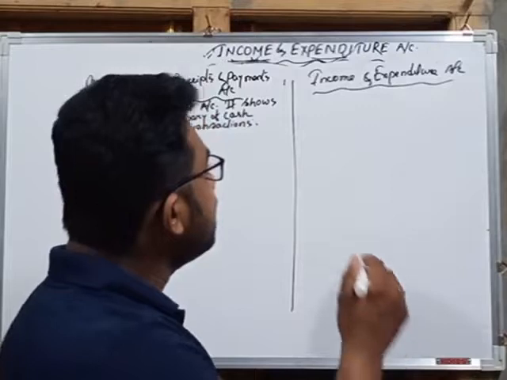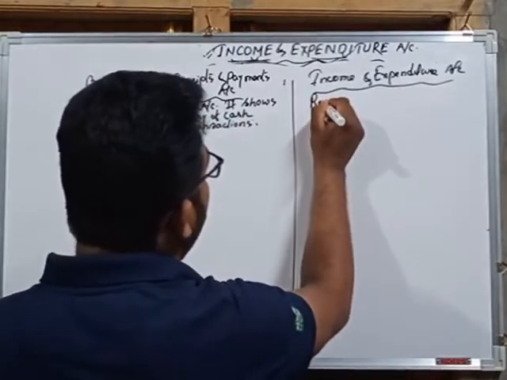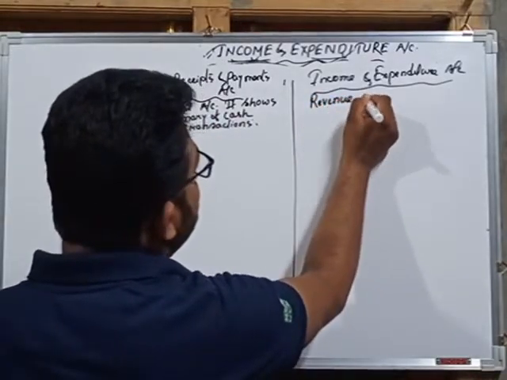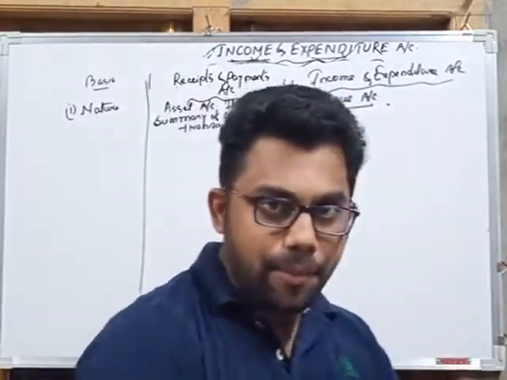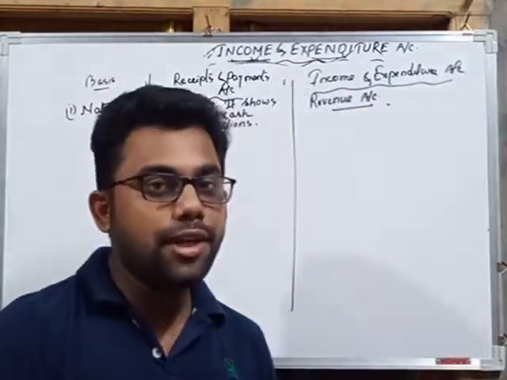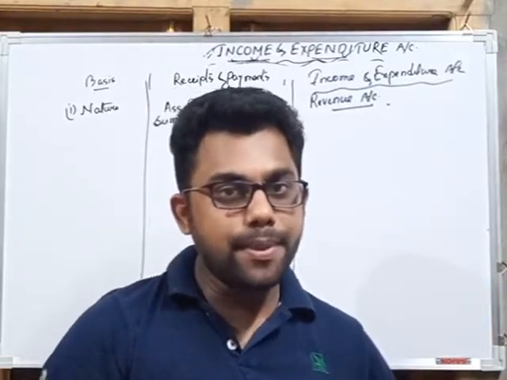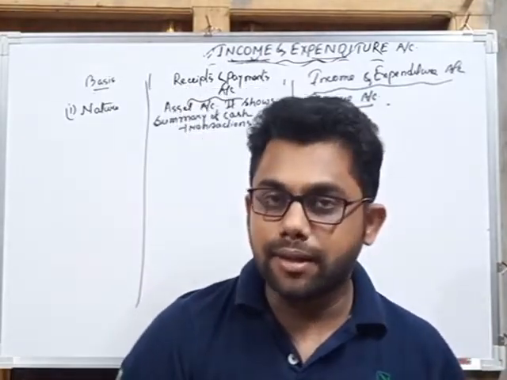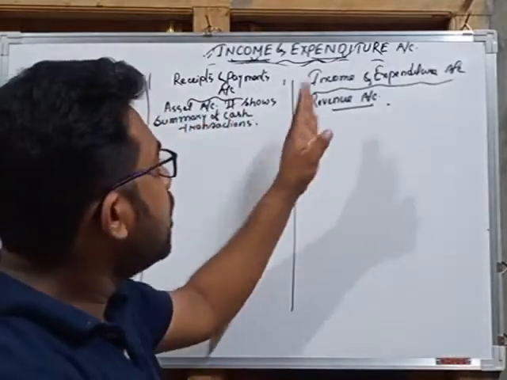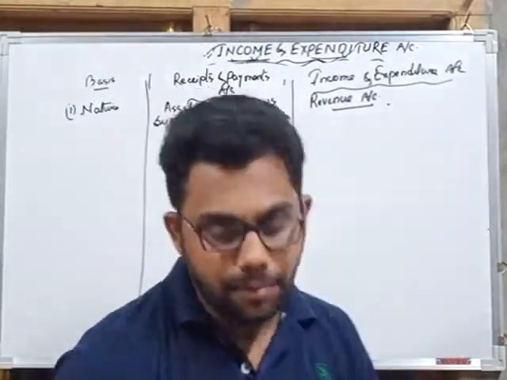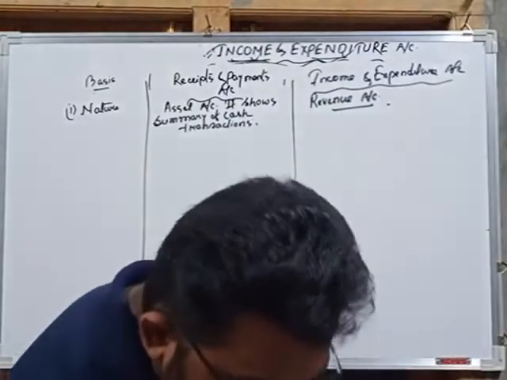But income and expenditure account is a revenue account, because it shows the revenue incomes and the revenue expenses made by the non-trading organization. So receipts and payment account is an asset account, but income and expenditure account is a revenue account. Next, object.